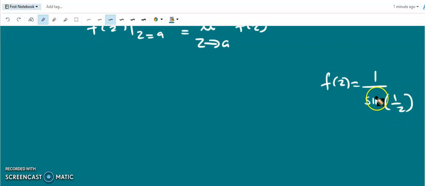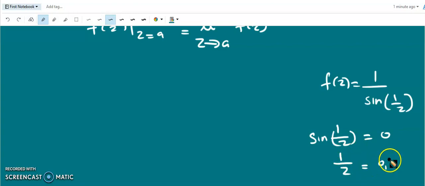So this singularity is where the function becomes infinite, that is, where sin 1/z equals 0. Sin 1/z equal to 0. So 1/z is equal to n pi, plus or minus n pi. So z can be written as 1/n pi.